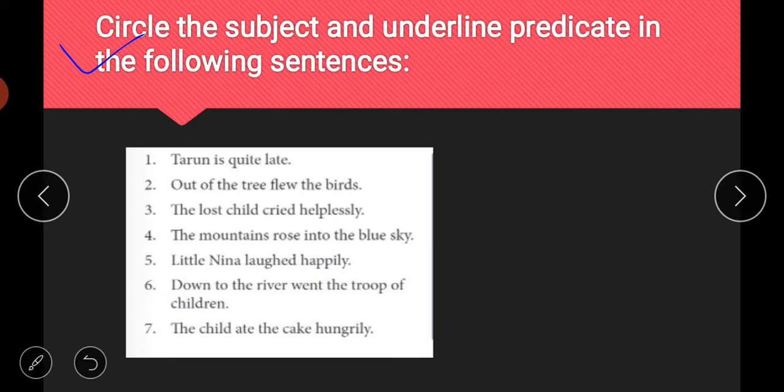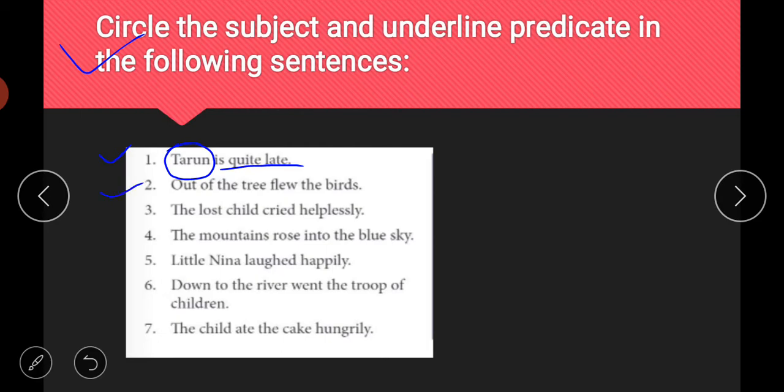First is: Tarun is quite late. In the first sentence we are talking about a person, and the name of the person is Tarun, and the rest of the sentence tells about Tarun, or what he was doing or not. So, Tarun is quite late. Here in this sentence Tarun is your subject and the rest of the part is your predicate. I hope it is clear to you.